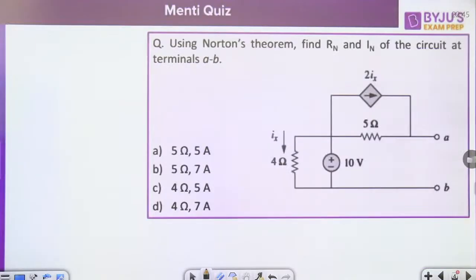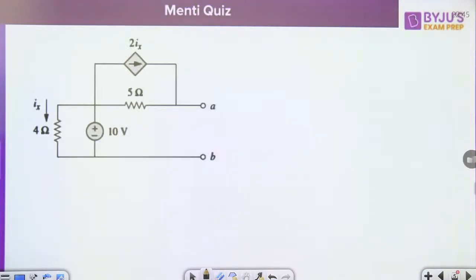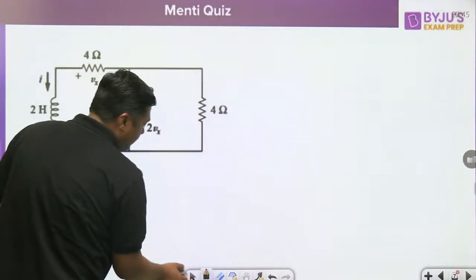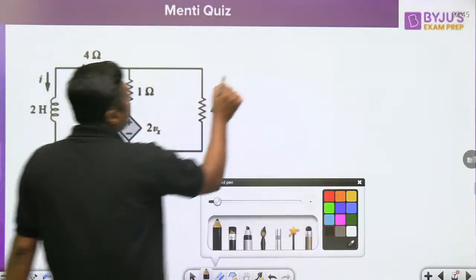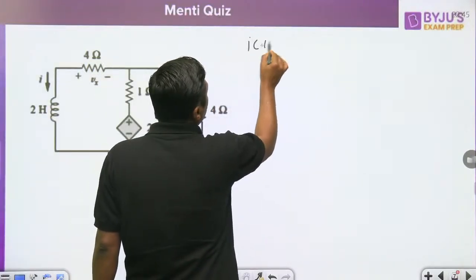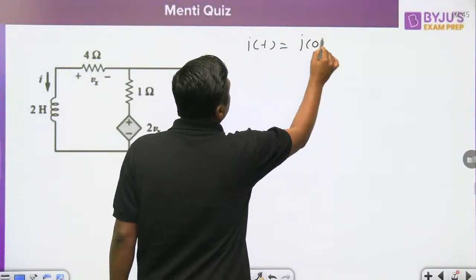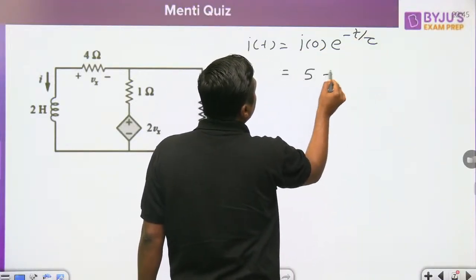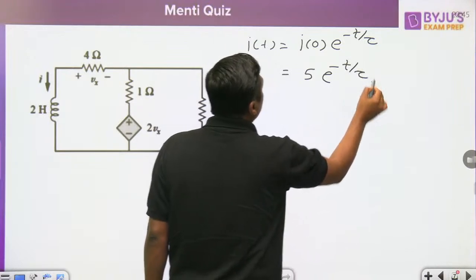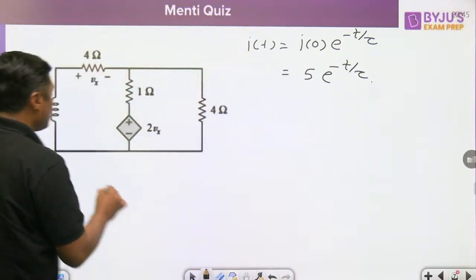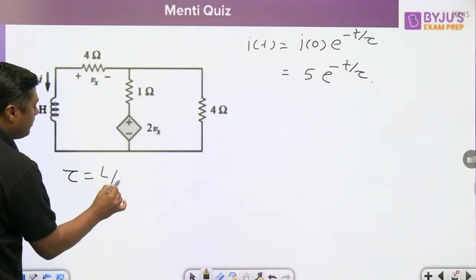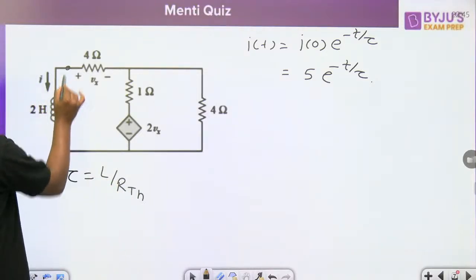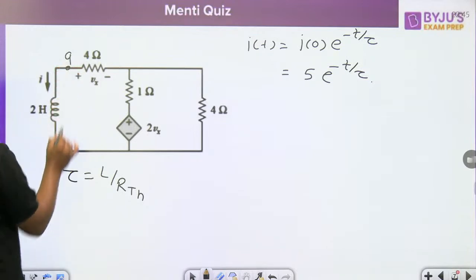watch this one. This is the first question. That is the second question. Everyone, always remember the equation of the current is given by I naught e raised to power minus t by tau. What is the current? 5 e raised to power minus t by tau. You have to calculate the time constant. The time constant is given by L by RTH. Where is the RTH? You have to find the RTH at this point, A and B.